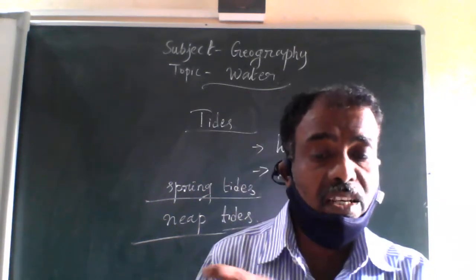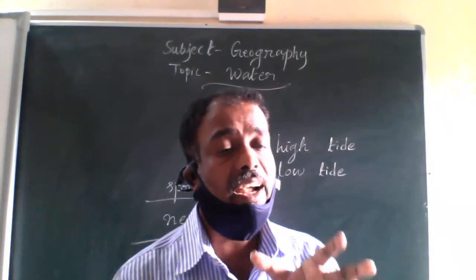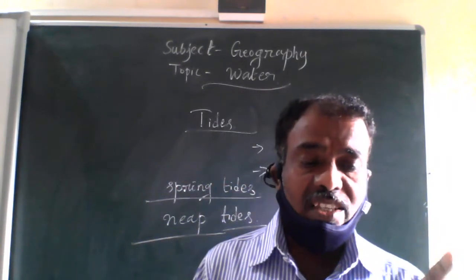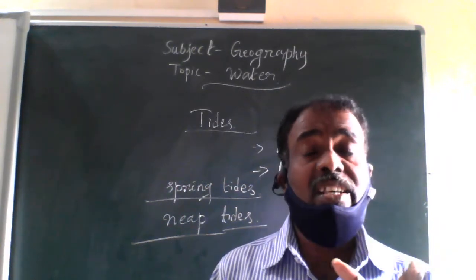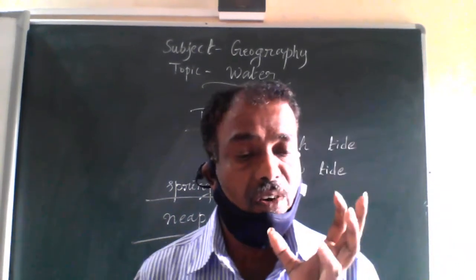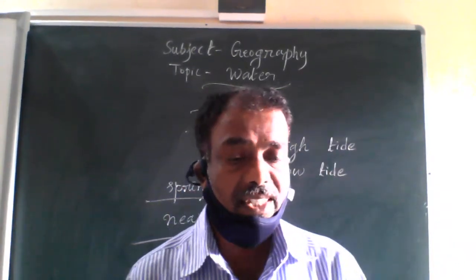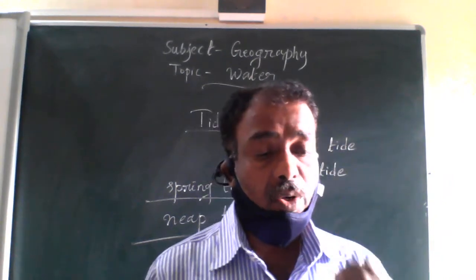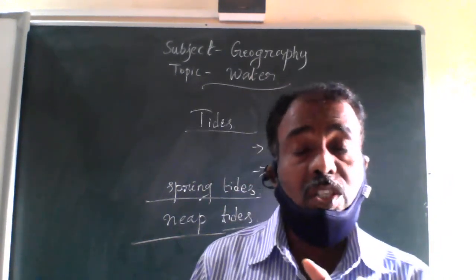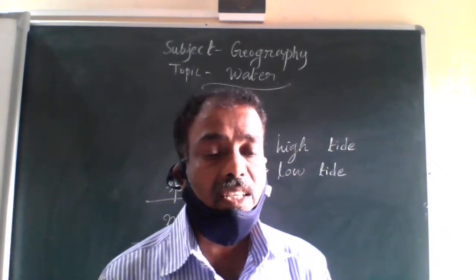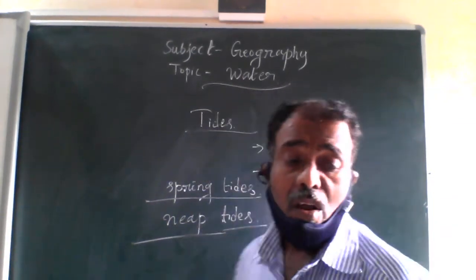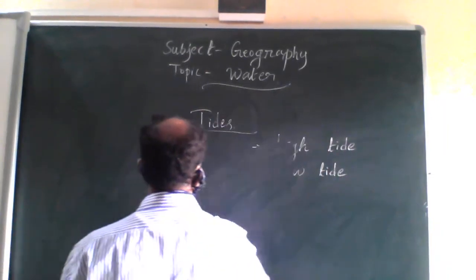Many more fish come closer to the shore during the high tide, and this enables fishermen to get the maximum of the fishes. And the rise and fall of water due to tides is being used to generate electricity also in some of the places. Now let us discuss ocean currents.